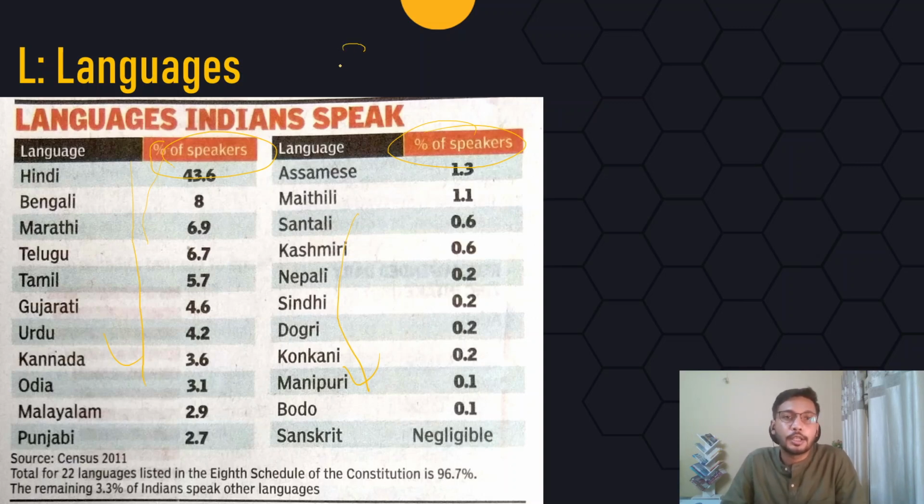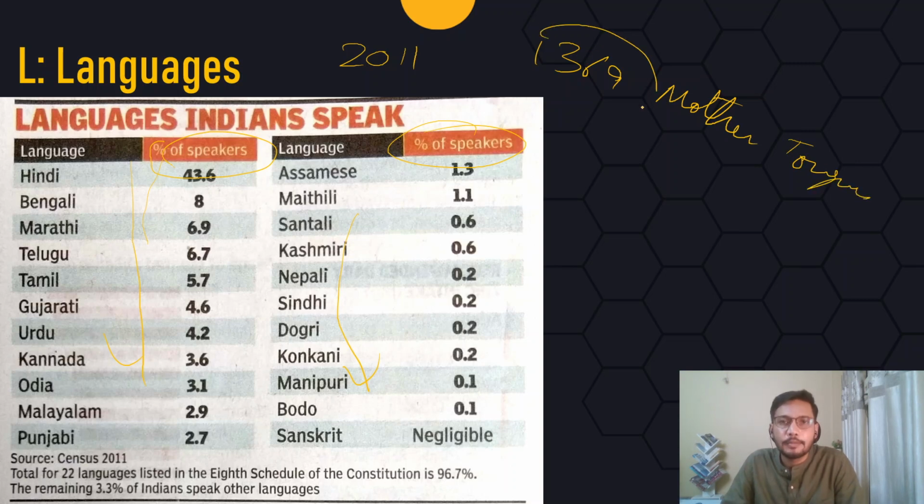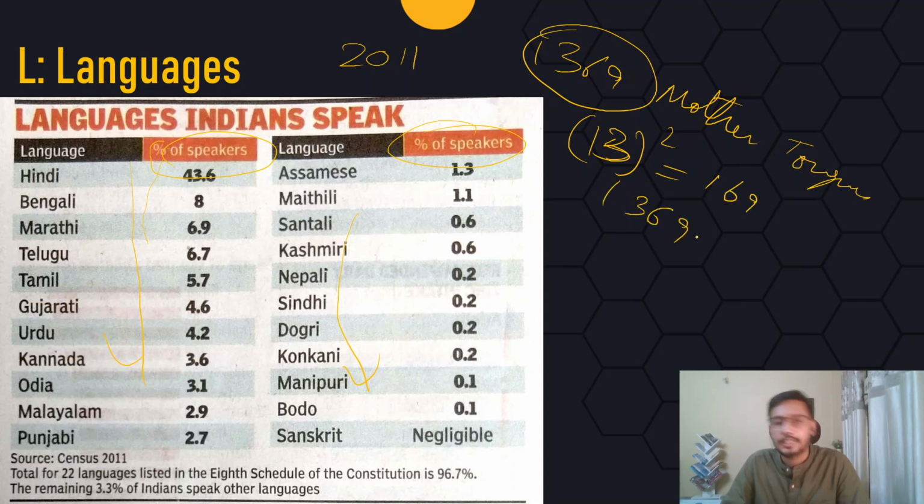And then also, according to the 2011 census, we have 1369 mother tongues in India. Okay, it's very easy to remember 1369 if we just remember 13. So 13 square is 169. So it's easy to remember 1369. So that is the kind of linguistic diversity that we have in India.